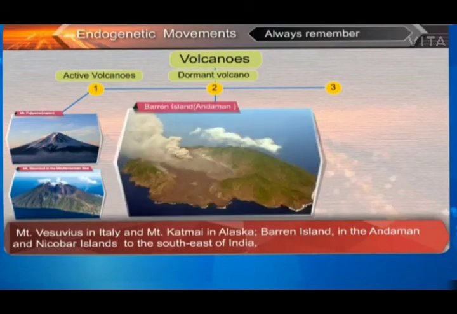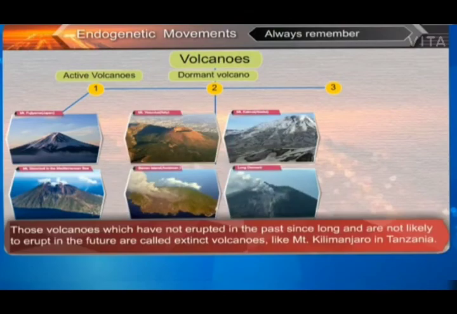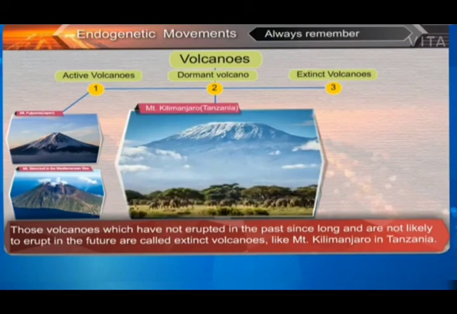Barren Island in the Andaman and Nicobar Islands to the southeast of India, long dormant, has started erupting in February 2017, emitting dust, smoke, mud, and some lava. Those volcanoes which have not erupted in the past since long and are not likely to erupt in the future are called extinct volcanoes, like Mount Kilimanjaro in Tanzania.